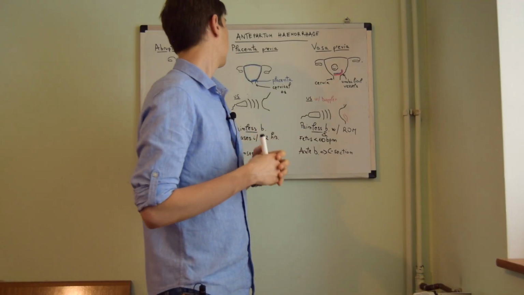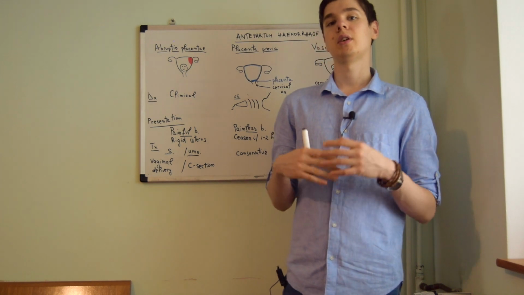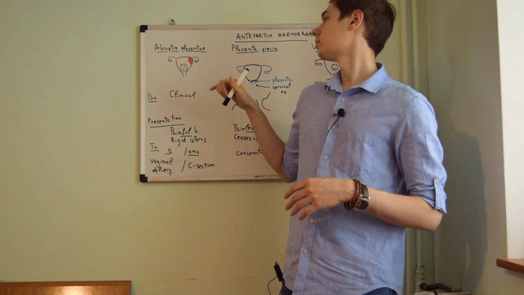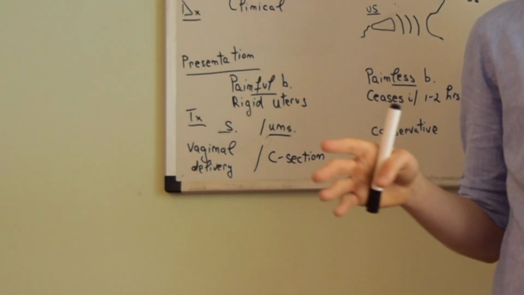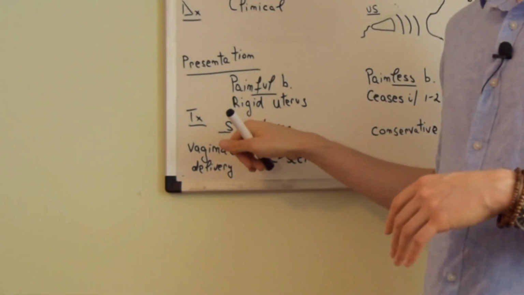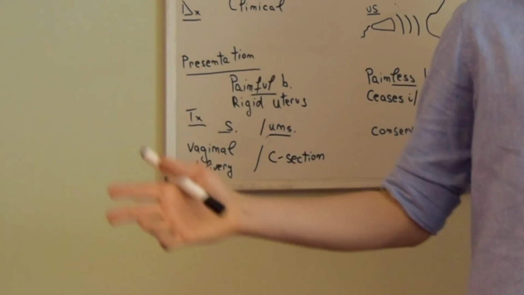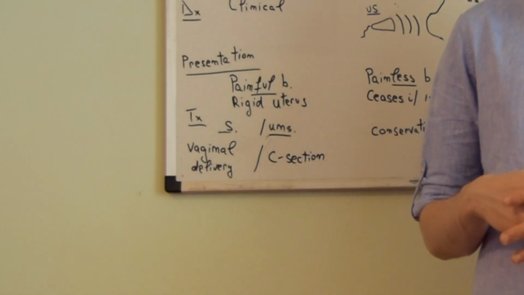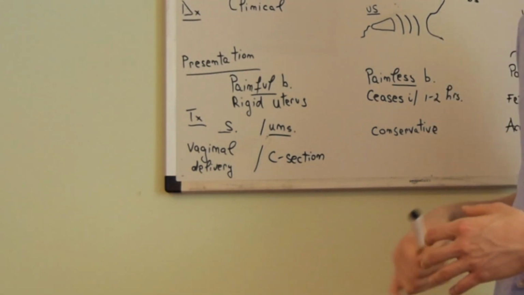On the USMLE, you will be asked what is the best next step for each one of the etiologies. In the case of abruptio placentae, if we have a moderate to severe abruption, we will opt for delivery. If the fetus and the mother are stable hemodynamically, we will opt for a vaginal delivery. If the fetus and the mother are hemodynamically unstable, which is very frequent on the USMLE questions, then we will